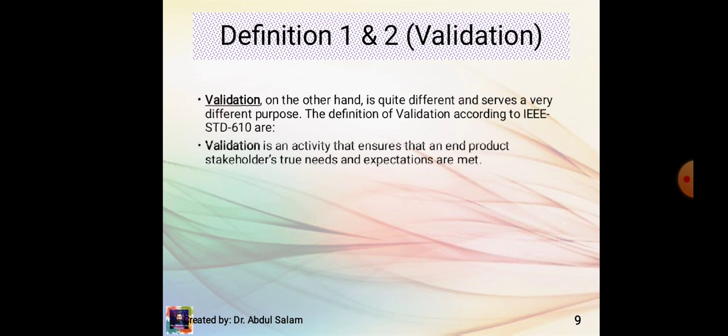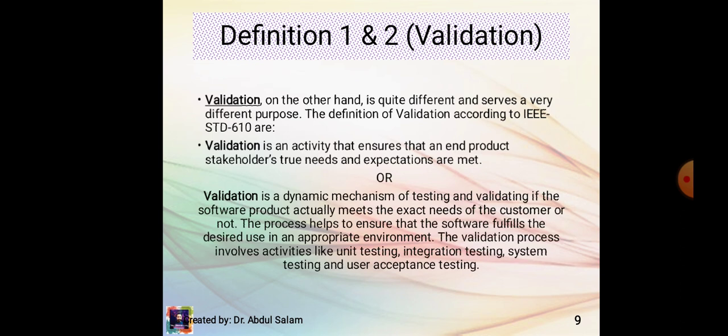Okay, the definitions of validation. Validation, on the other hand, is quite different and serves a very different purpose. The definition of validation according to IEEE is: validation is an activity that ensures that an end product's stakeholders' true needs and expectations are met. Or, validation is a dynamic mechanism of testing and validating if the software product actually meets the exact needs of the customer or not. The process helps to ensure that the software fulfills the desired use in an appropriate environment. The validation process involves activities like unit testing, integration testing, system testing, and user acceptance testing.